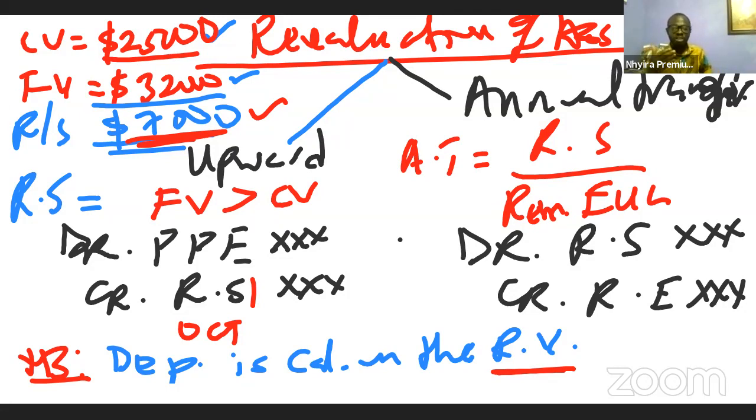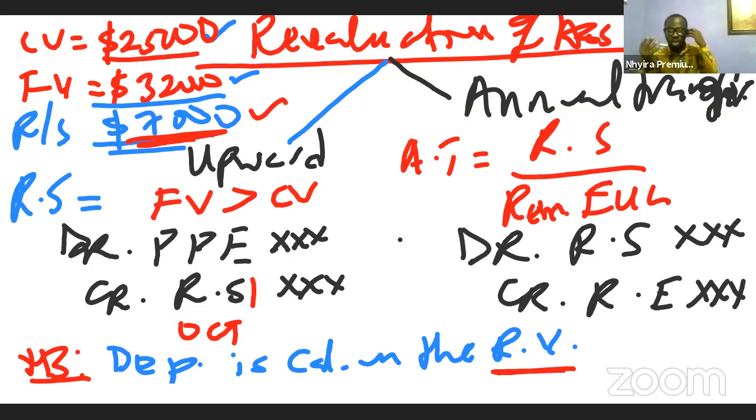So if the profit for that year is going to be reducing, then what we are going to be doing as an entity is to compensate the shareholders. How do we compensate them? We compensate the shareholders by making an annual transfer from the revaluation surplus to retained earnings so that there will be more profit available, out of which we will be paying the dividend.